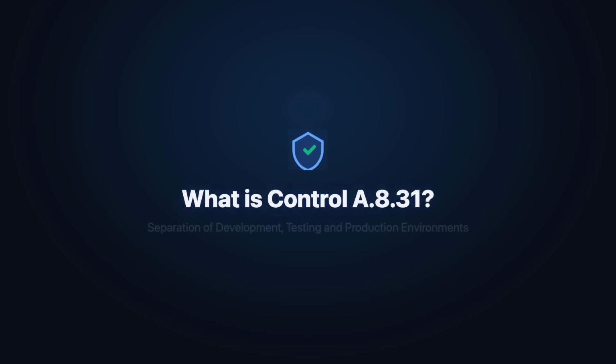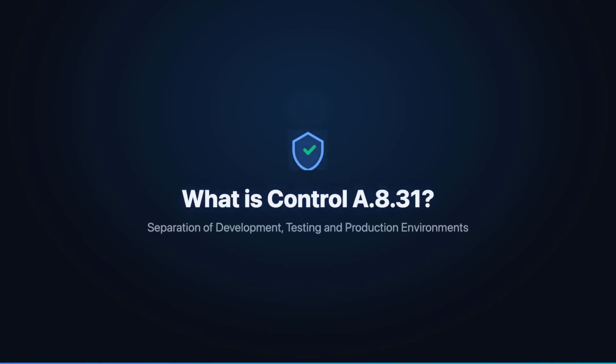When developers can directly access production systems, or when untested code flows directly into live environments, the risk of serious security incidents increases dramatically. ISO 27001:2022 Control A.8.31 requires organizations to separate their development, testing, and production environments to prevent development and testing activities from compromising the integrity, availability, and confidentiality of production systems.